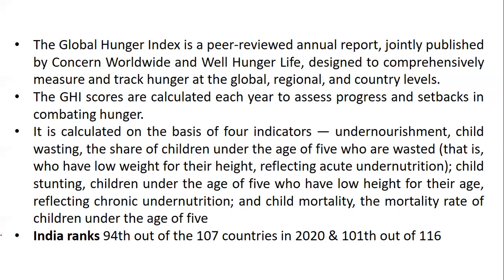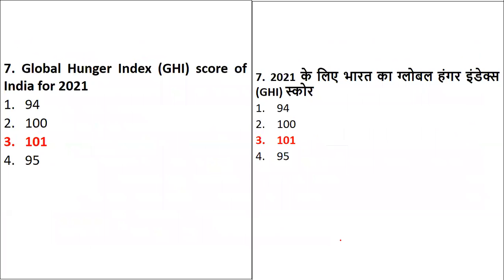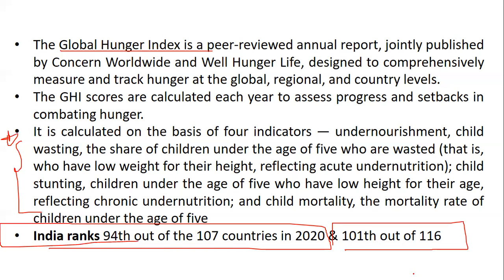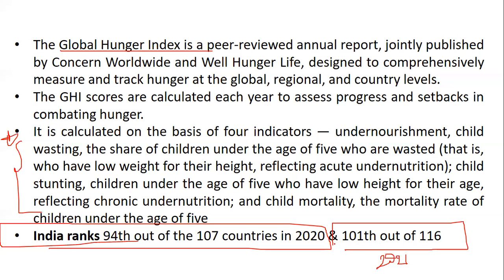In case you get a Global Hunger Index question, it can be in the form of parameters. So just revise these parameters or write and keep them. India ranked 94th out of 107 countries in 2020. In 2021, it was 101st out of 116 countries.